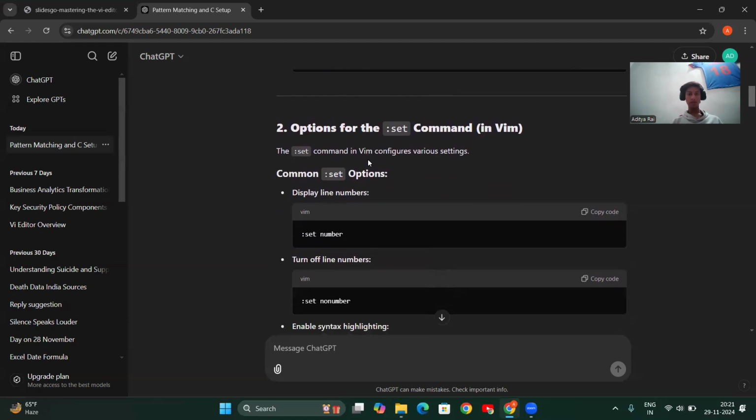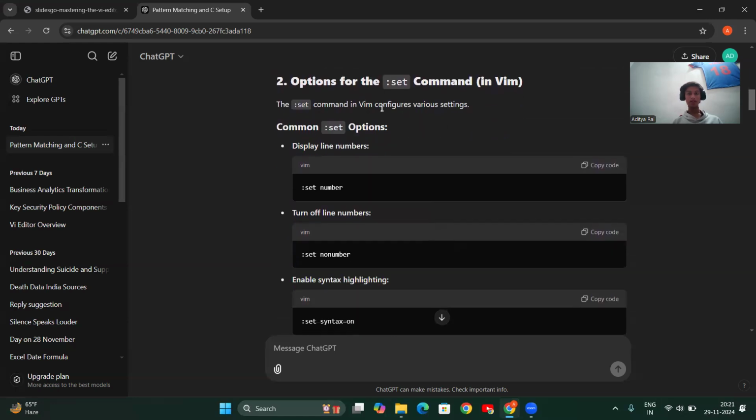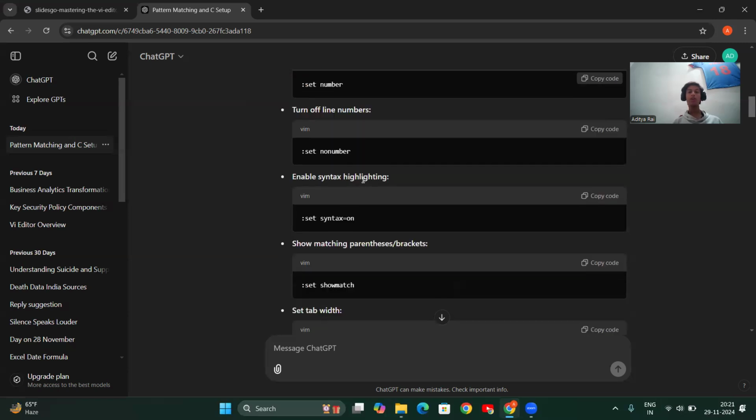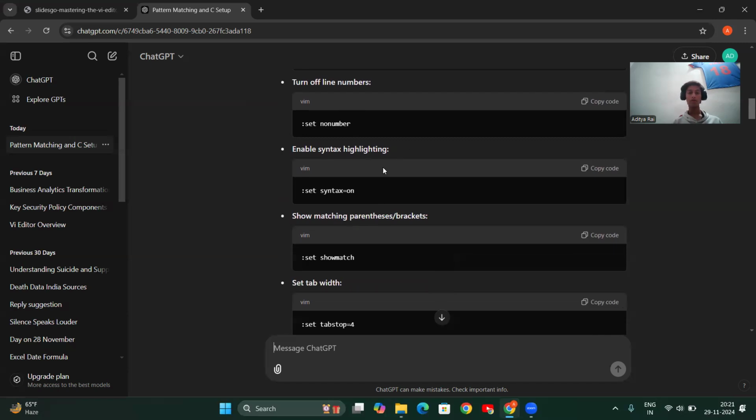The next one is the set command in vim. The set command in vim configures various settings. Common set options: to display line numbers, colon set number. To turn off line numbers, colon set no number. To enable syntax highlighting, colon set syntax=on, which enables highlighting of the text.